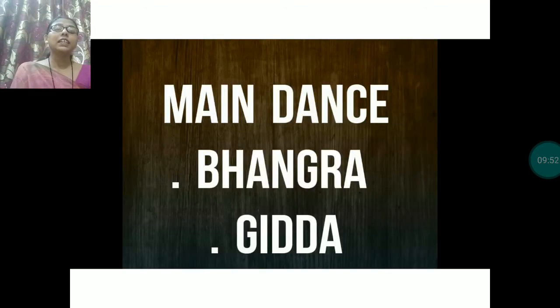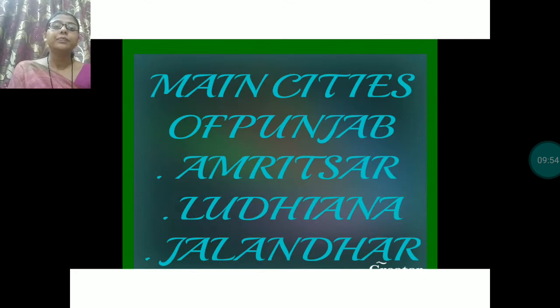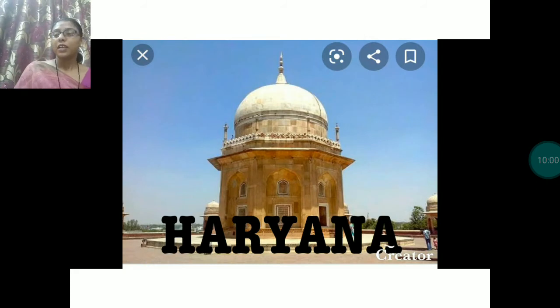The main dance is Bhangra and Gidda. Here the main cities of Punjab are Amritsar, Ludhiana and Jalandhar. Next state is Haryana. Haryana is situated in the south of Punjab. Clear? And the land of Haryana is also very fertile.